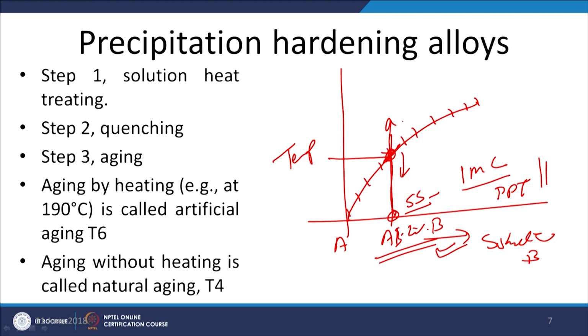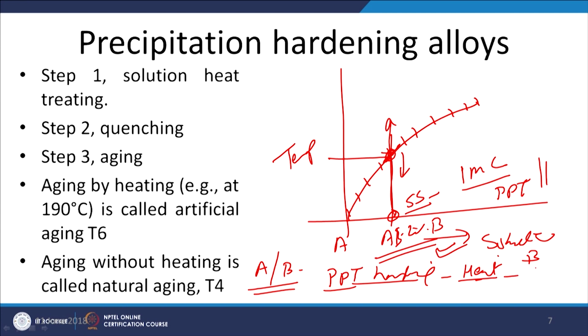So, to form a metal having elements A and B, which is designed to get strengthened through precipitation hardening, when such a metal is subjected to heating above the solvus line, it forms the solid solution. The process of forming the solid solution through heating is called solutionizing.